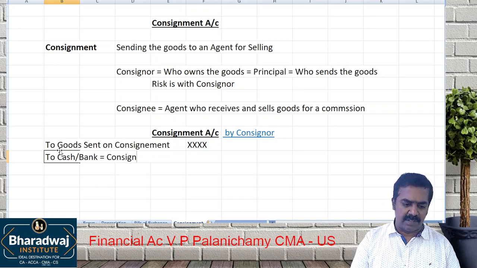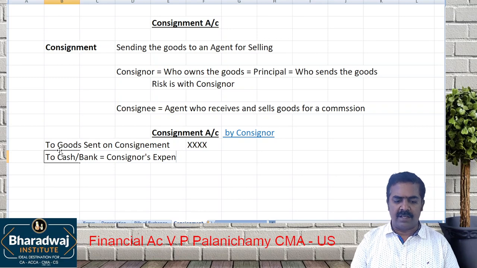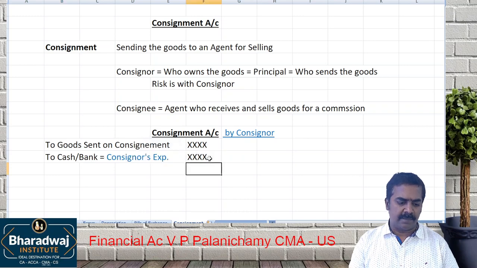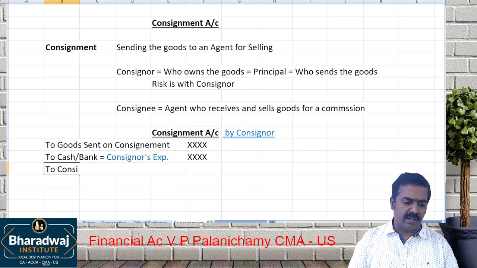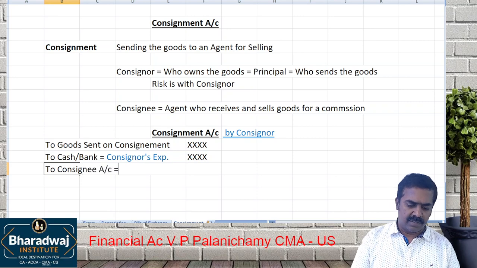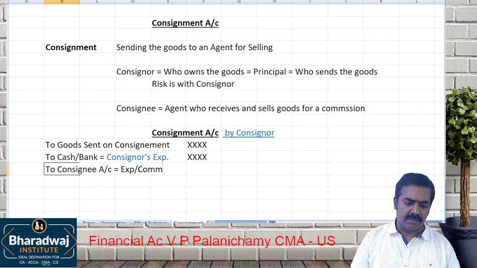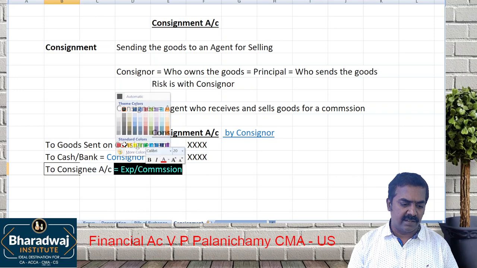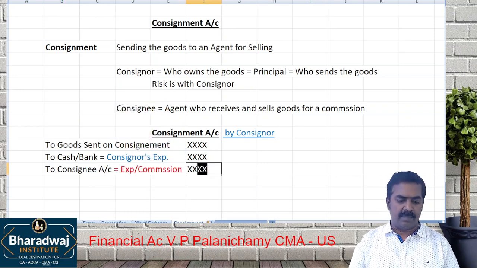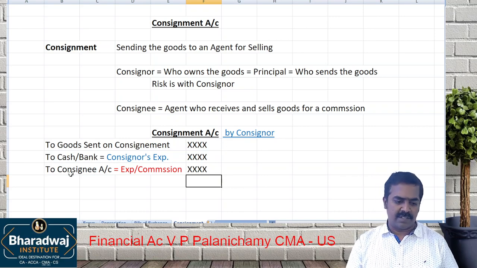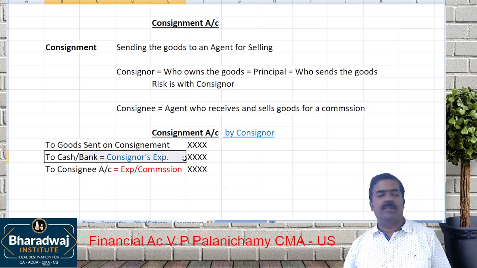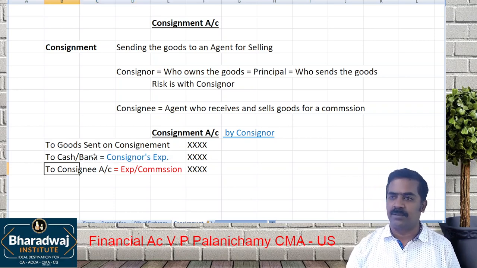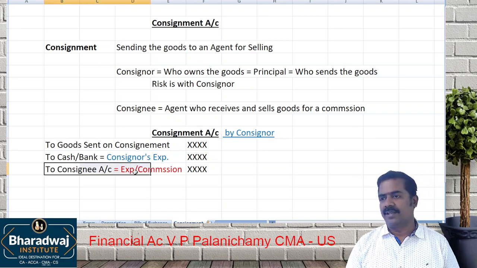All consignor's expenses, we will debit. Then to consignee account. Simple expenses, commission. Who pays this? Consignor or consignee? Debit all the expenses. If consignor is making the expenses, consignment account debtor to bank. If the consignee, the agent, pays, then consignment account debtor to consignee account. Like that we will record.